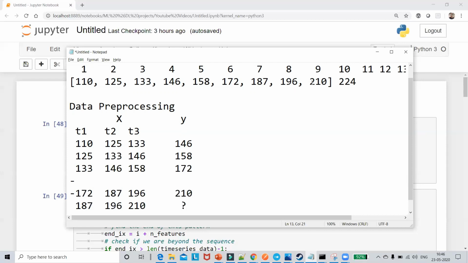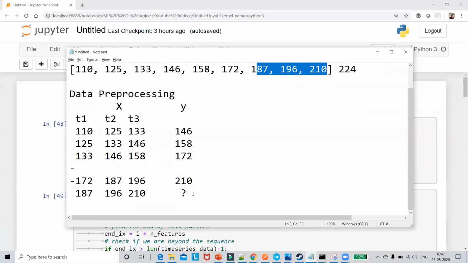Trust me, guys, for every time series problem, we have to pre-process our data in such a way that we can create our x and y values, that is, our independent and dependent features, based on the number of time steps taken. I have taken 3 time steps, meaning based on the previous 3 days, I have to calculate the next.